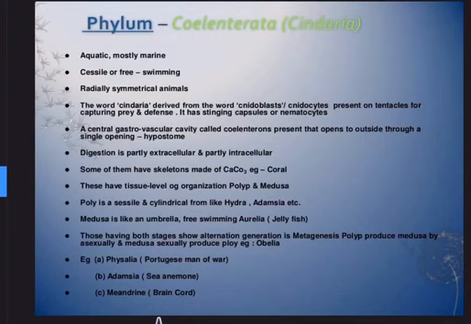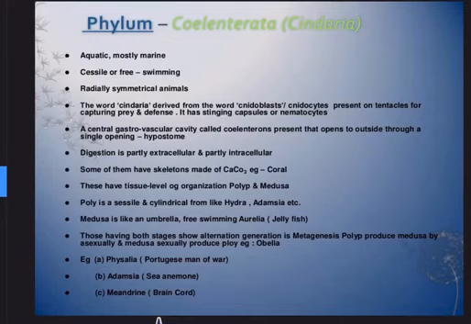So what is significant of this phylum Coelenterata? It is tissue level organization. Remember the previous one, Porifera is cellular level organization. Now there is an improvement, tissue level organization. Coelenterata is tissue level organization. And there we said not definitely diploblastic. Here it is definitely diploblastic, means two layers will be there, ectoderm and endoderm. Body and tentacles have peculiar stinging cells called cnidoblasts.